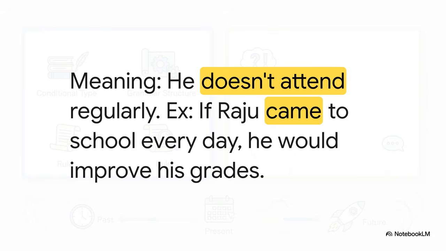Now with type 2, the sentence becomes, if Raju came to school every day, he would improve his grades. This suggests something different. It's an imaginary situation, because the reality is that Raju doesn't come to school regularly. We're just imagining what could happen if he changed his ways.